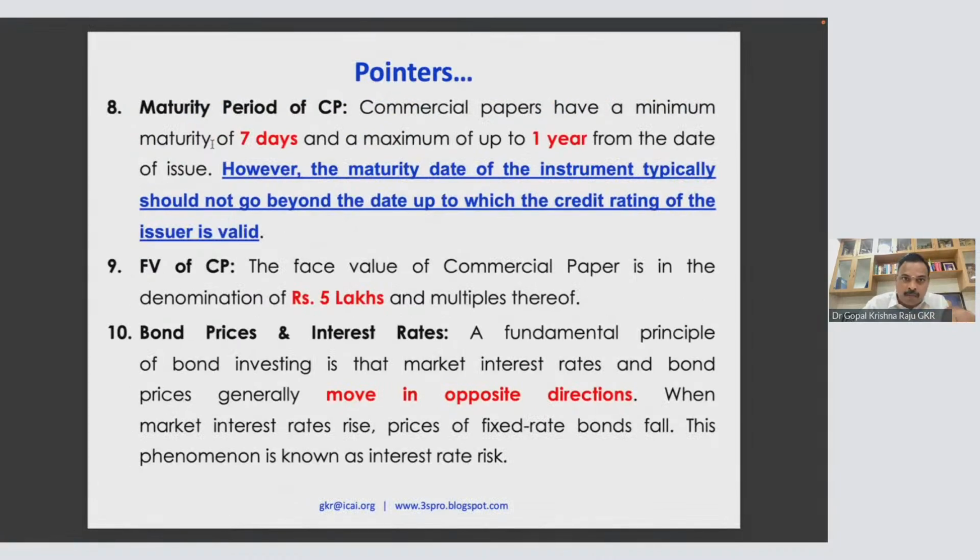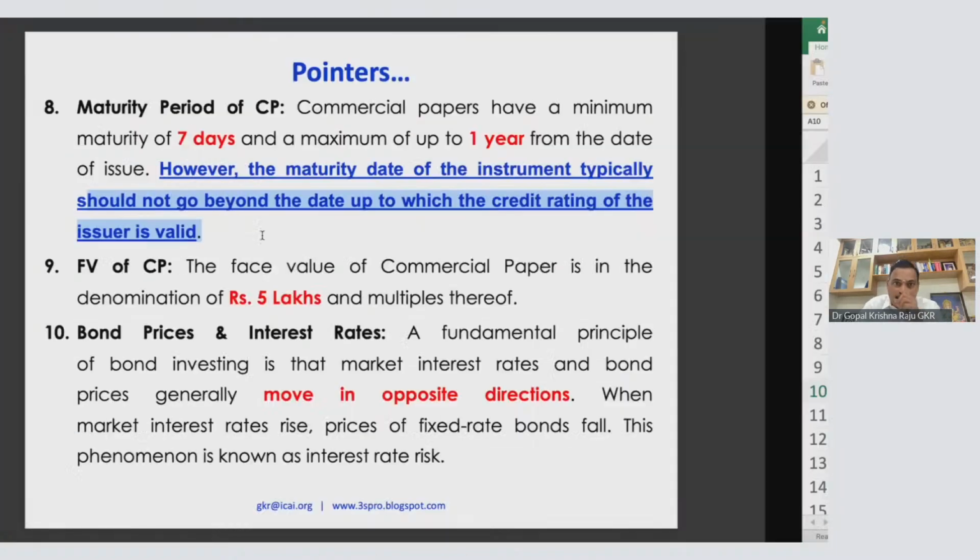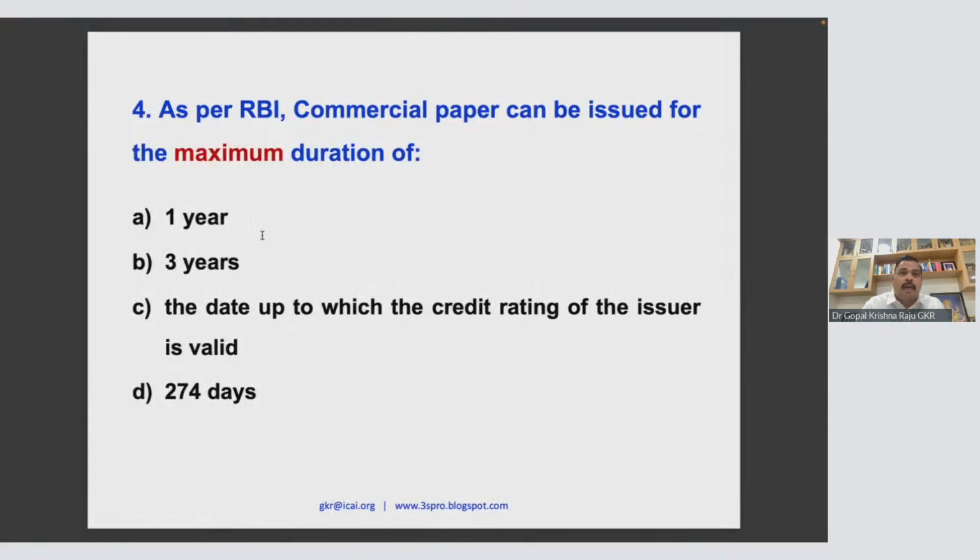Commercial paper will have a minimum maturity of 7 days, maximum 1 year. However, the maturity date of the commercial paper typically should not go beyond the date up to which the credit rating of the issuer is valid. For example, today's date is 12th of May, and the credit rating is valid for another 3 more months.